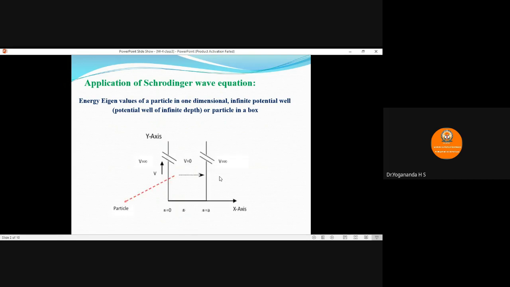Consider a particle which is free to move from x equals 0 to x equals a along the x direction. The potential energy of the particle is assumed to be 0 within this region, and the potential energy is assumed to be infinity outside this region. Such a configuration of a potential in a three-dimensional space is called a particle in an infinite potential well or a particle in a box.